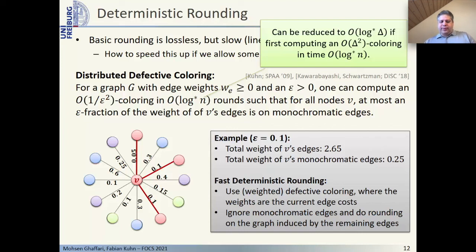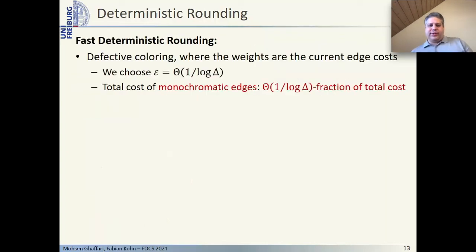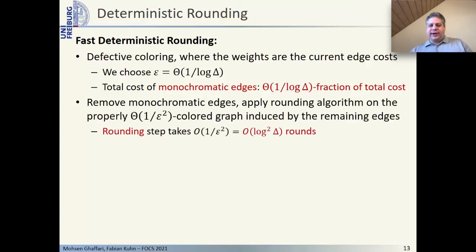Here is now where we really use the fact that we increase the fractional values of the color assignment by at most a factor 2. Because of this, the cost of the monochromatic edges, which we are not considering during the rounding step, can grow by at most a factor 4. The total cost therefore grows by at most a factor 1 plus order epsilon. In order to keep the total cost small enough over all rounding steps, we choose epsilon as 1 divided by theta of log delta. As we saw, we can implement one rounding step in order 1 over epsilon squared and thus in log squared delta rounds.